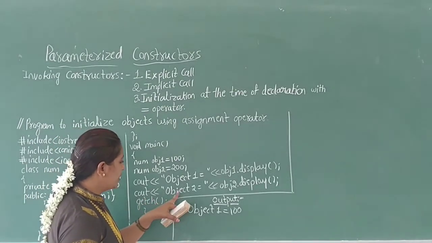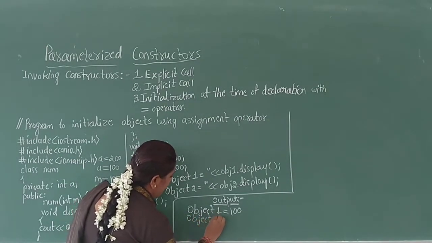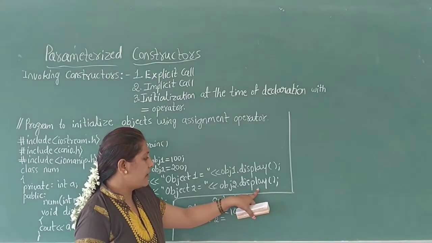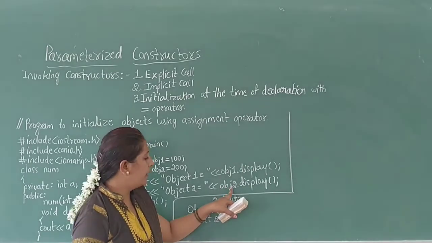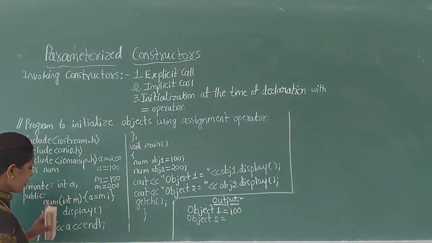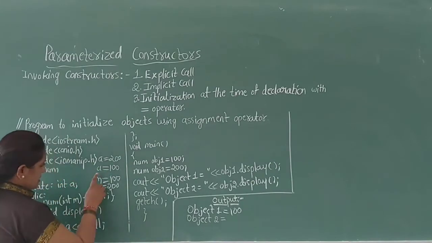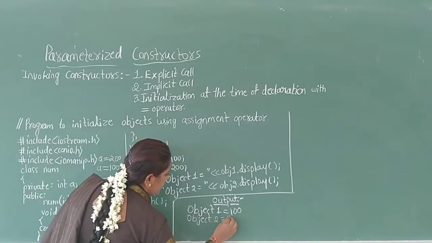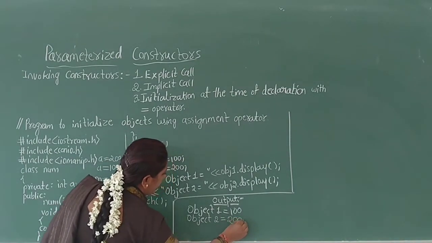Cout object2 is equal to obj2 dot display. The member function display is called one more time using the second object obj2. Then it goes to the display function and executes the statement cout A. Then using the second object, the A value is 200. Then it displays object2 is equal to 200.